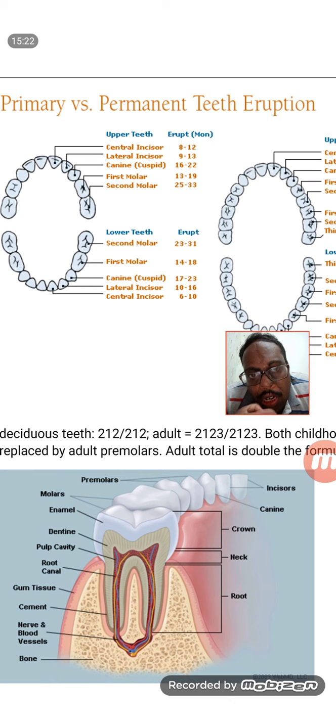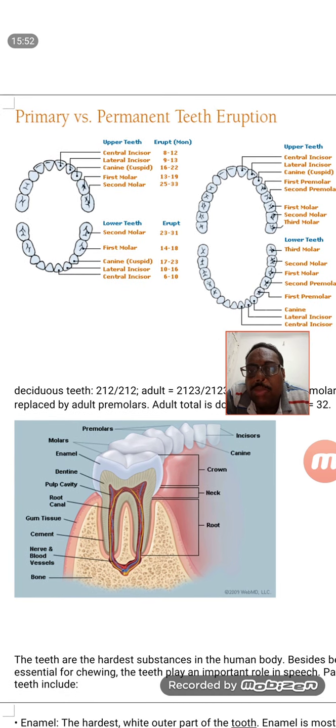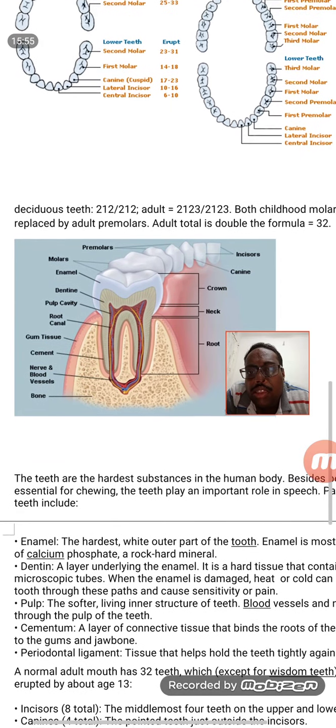When the milk teeth shut down and the permanent teeth come, they form a 2 1 2 3 arrangement on both sides. Apart from that, we have a last tooth called the wisdom tooth, the last molar, the third molar. These teeth will arise only after the age of 18, so there will be a lot of pain whenever the wisdom teeth are coming.